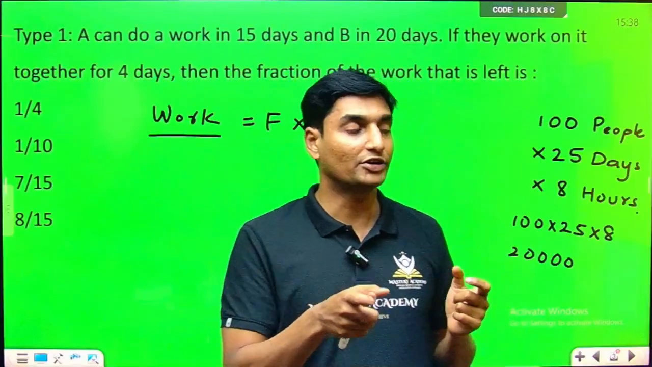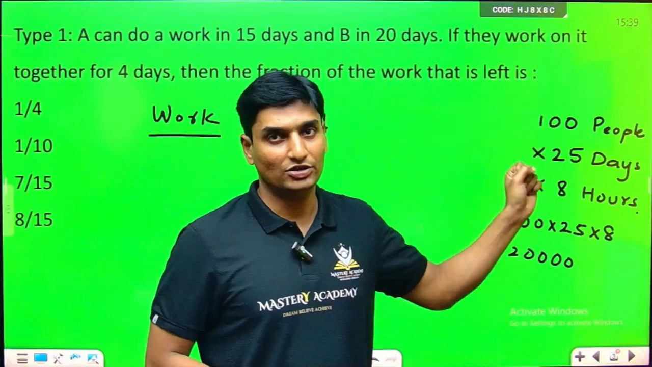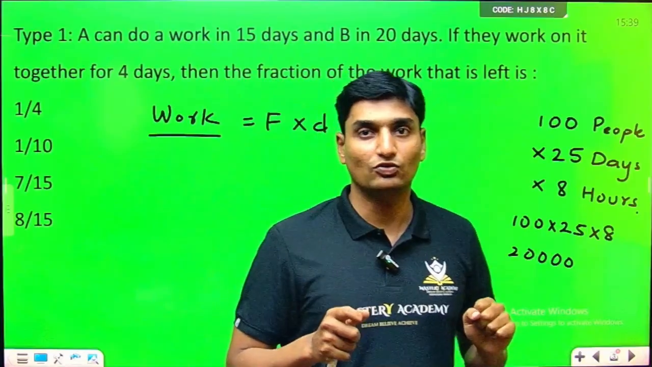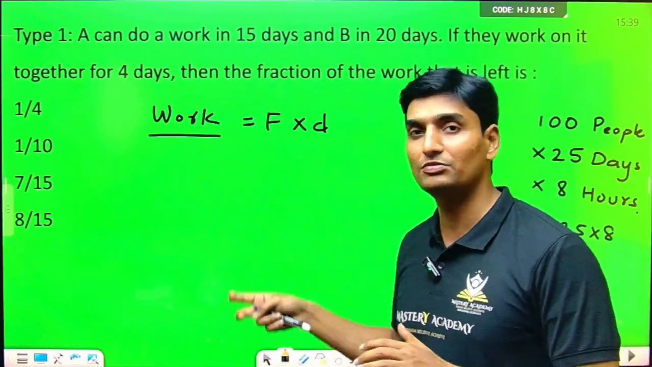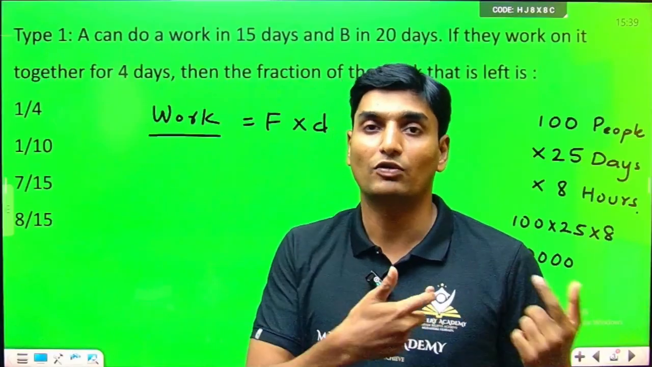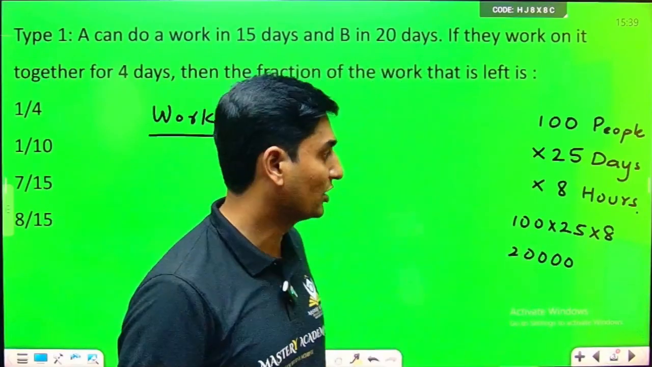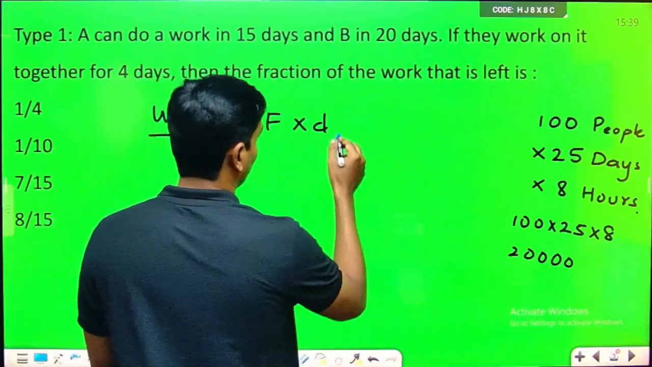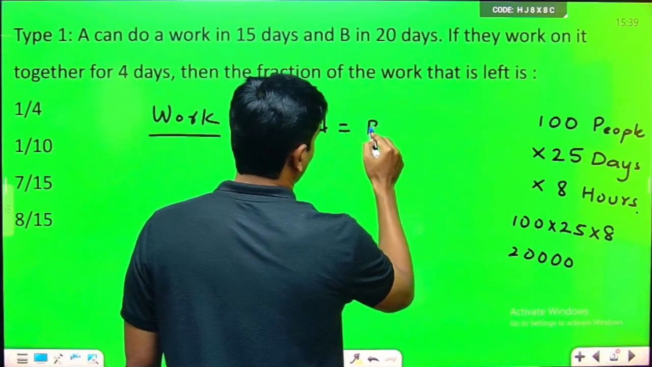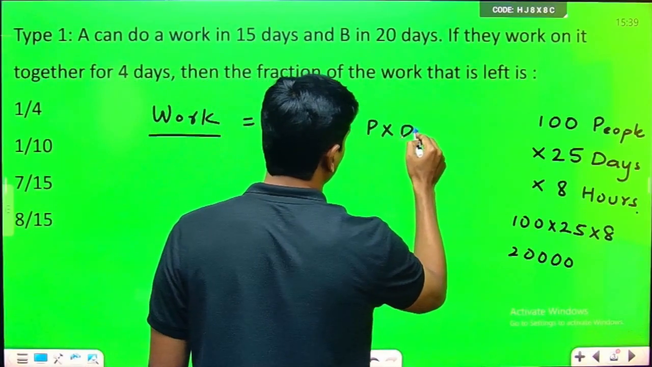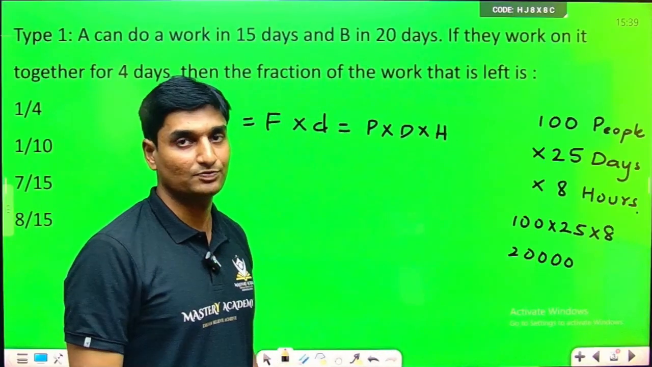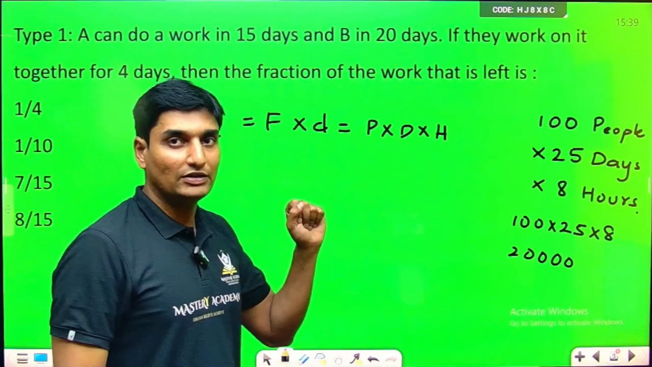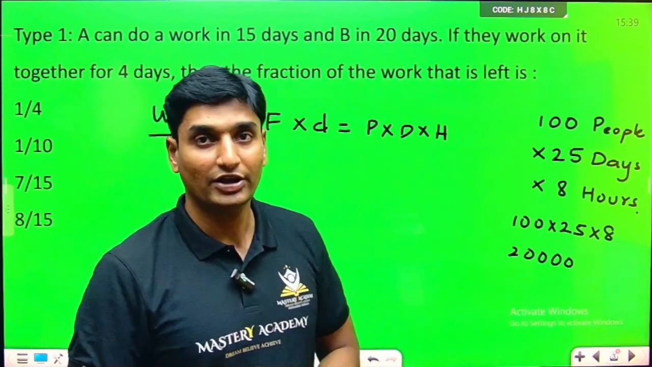Okay, the amount of work done is nothing but the total calculation part. So the formula that you will be utilizing here is the same formula, force into distance. Here force determines number of people, number of hours and everything. There is only one formula. If I write this on a different basis, work done can be written as number of people into number of days into number of hours, P into D into H. This is the only formula that we will be using here for type 1 kind of questions.